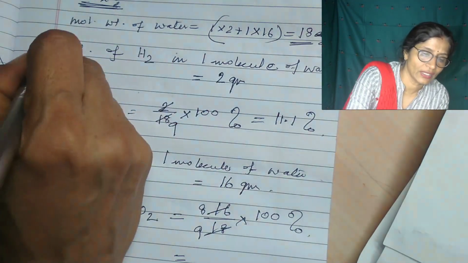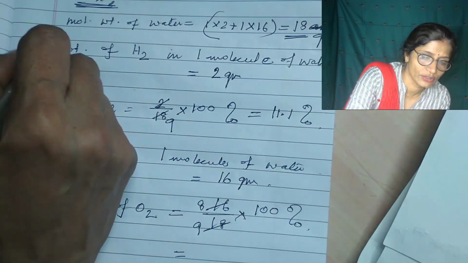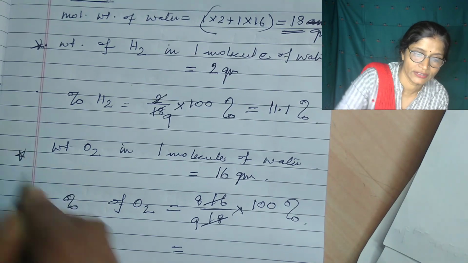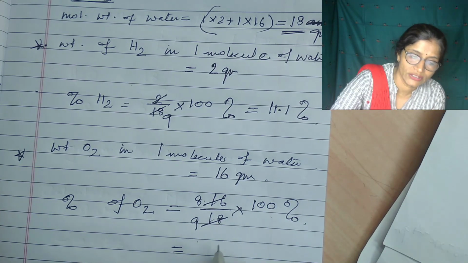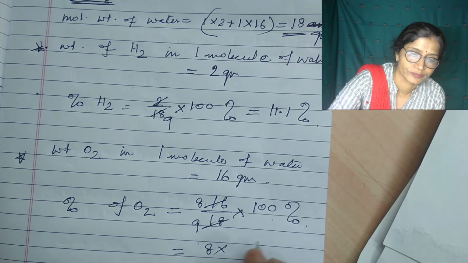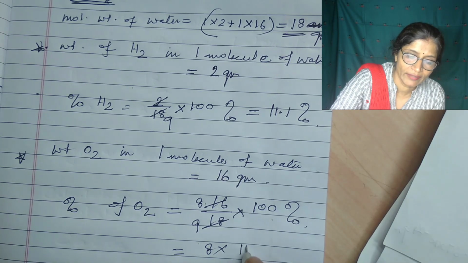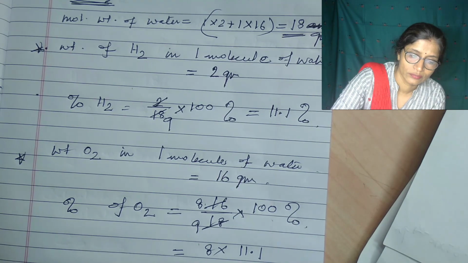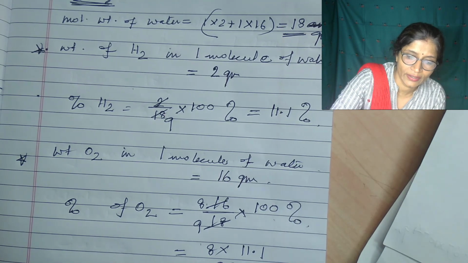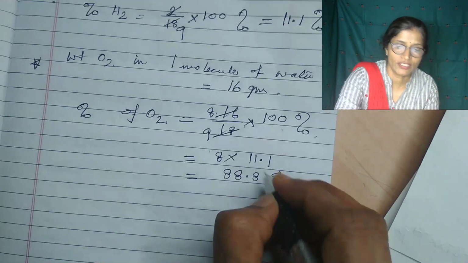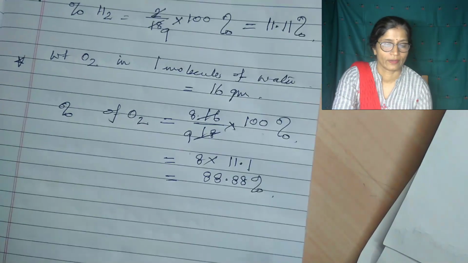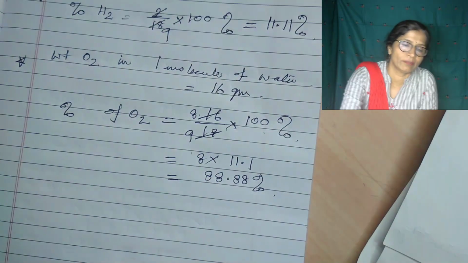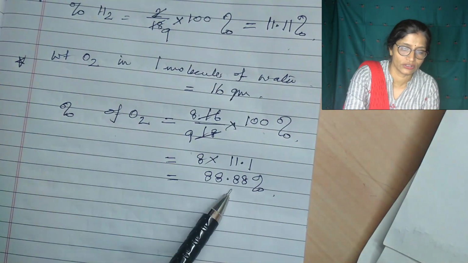Individually, I'm calculating the percentage here. So the percentage of oxygen is 8 by 9, so it is 8 into 11.1, and that is equal to 88.8%. Actually it is 88%. Okay, so we have calculated the percentage of hydrogen and oxygen.